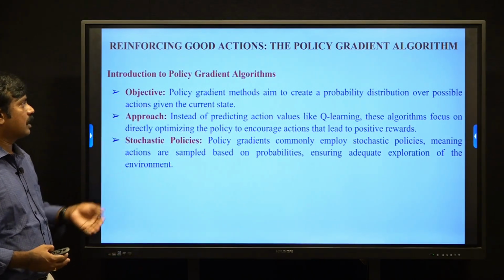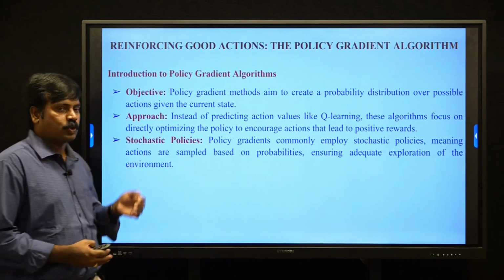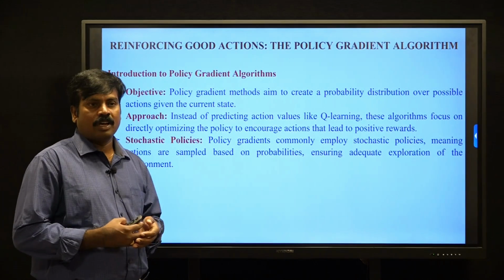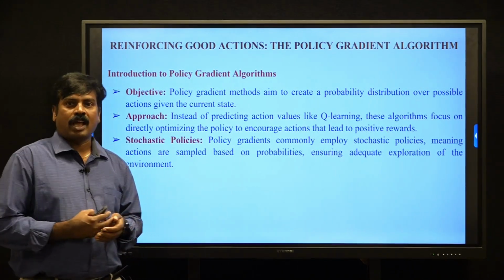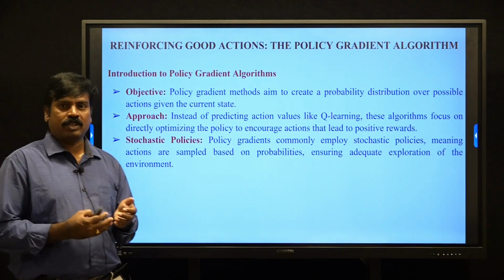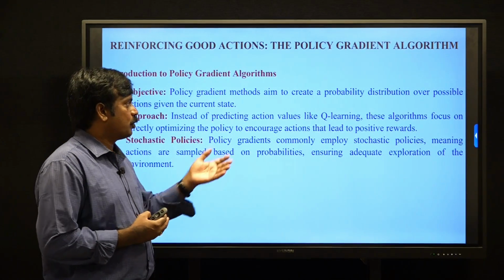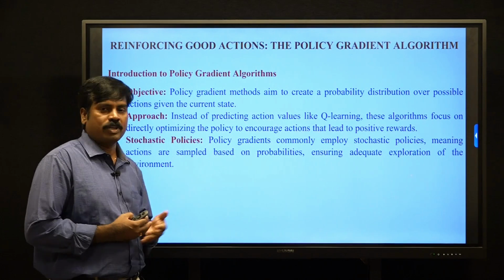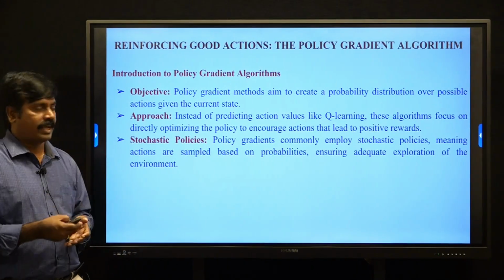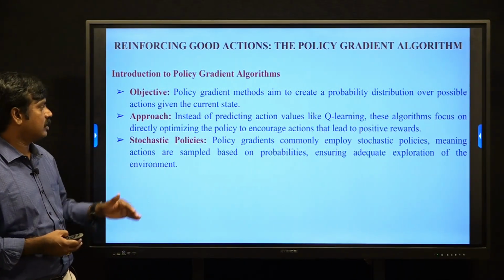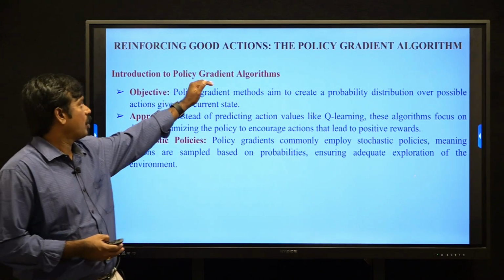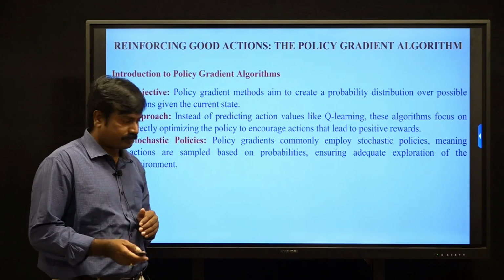Generally, the policy gradient algorithms use stochastic policies to explore the actions based on the probability distribution values of the actions. So stochastic policies are mainly used in policy gradient algorithms.